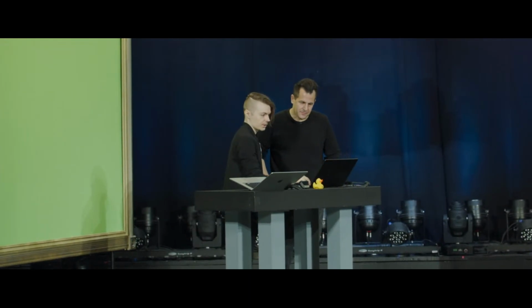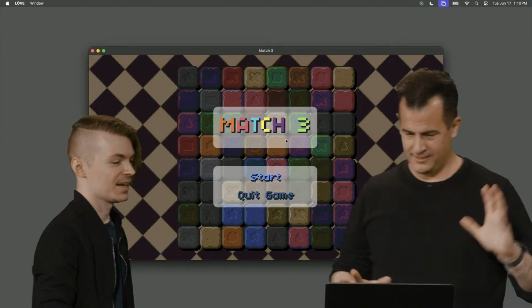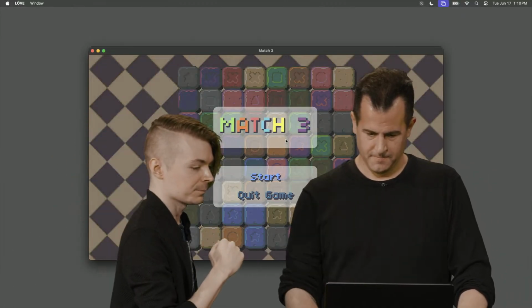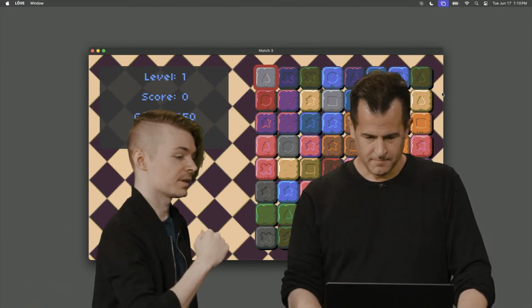So I'm going to go ahead and run the code here. This is this week's final example. All yours. So arrow keys will move between start and quit game, and enter to start the game. Notice we have a transition to white. We have this moving transition as well.